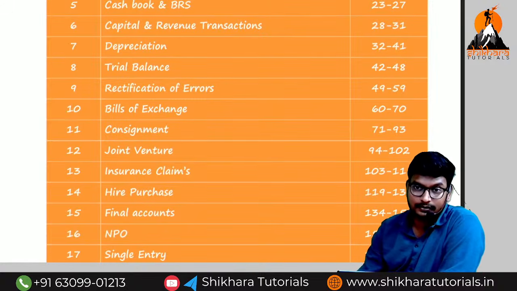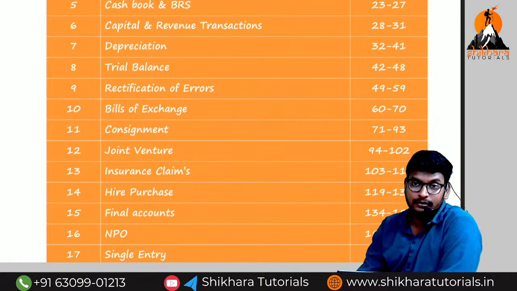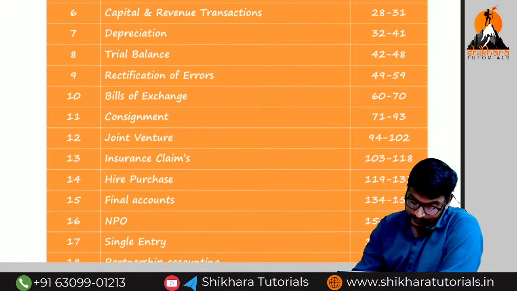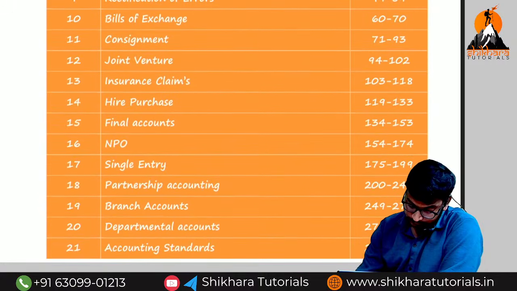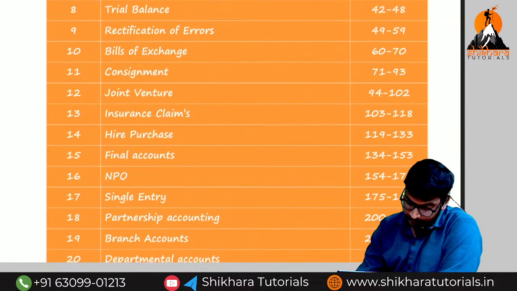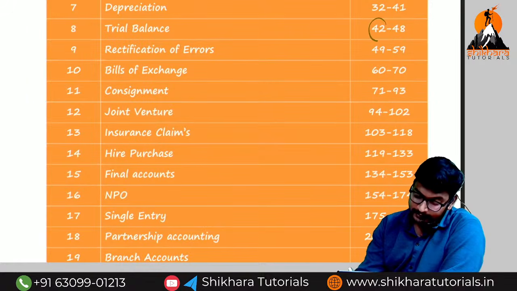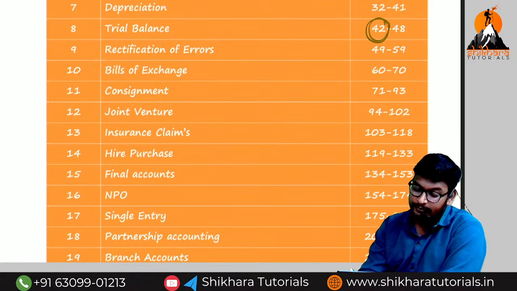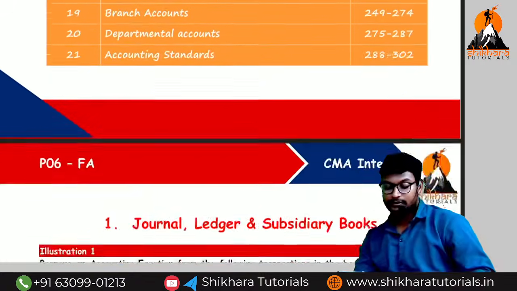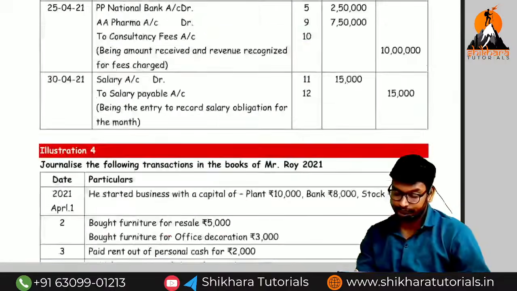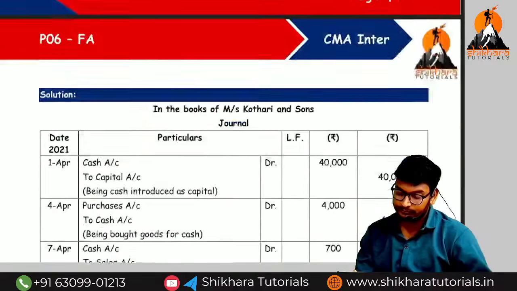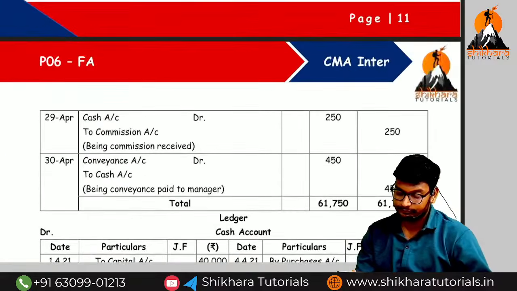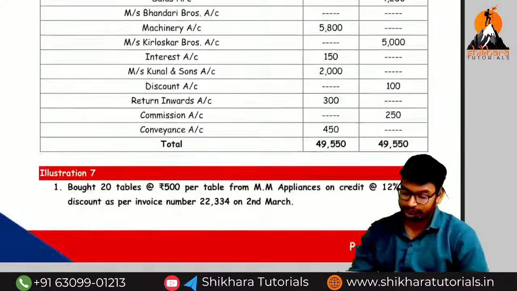Trial balance, trial balance only. So where is the trial balance? In the trial balance chapter, I have incorporated the provision for bad debts question. So 42. I have provided you this PDF also, no problem. 42.